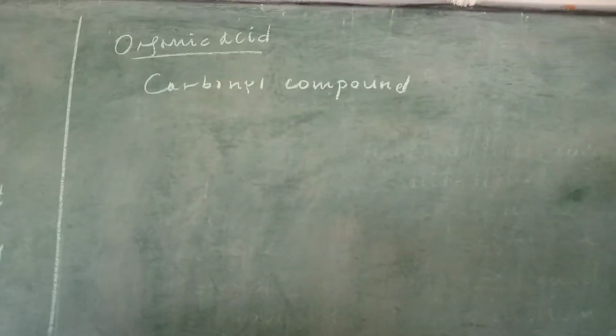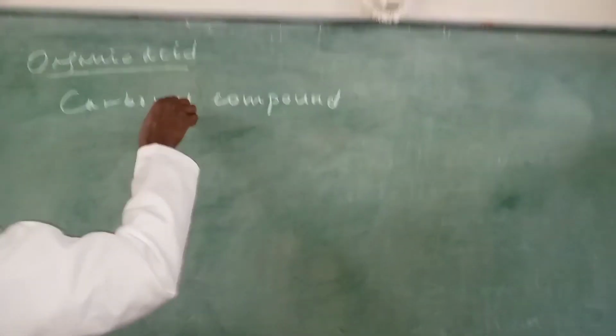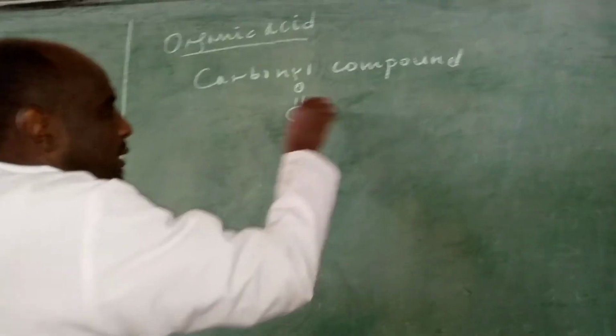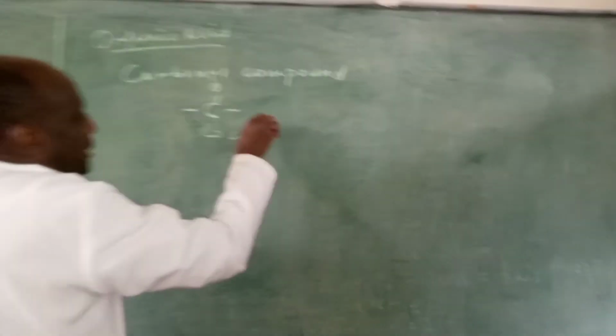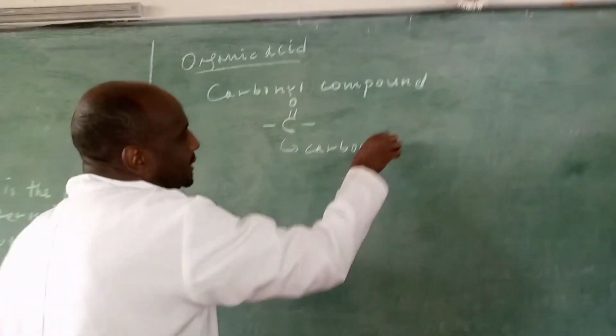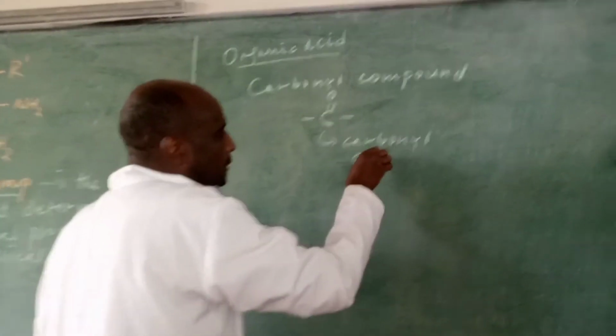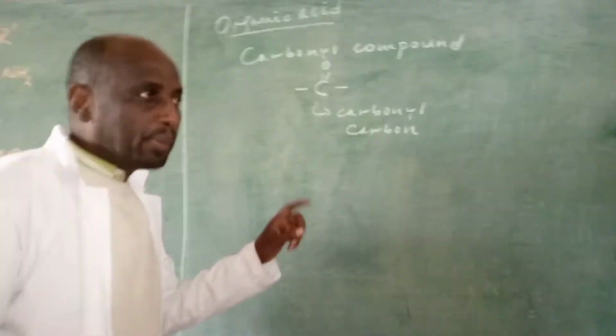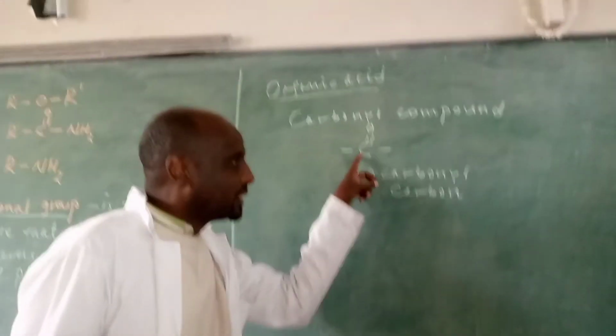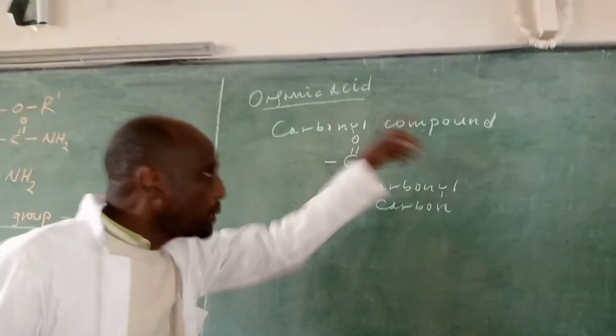Carbonyl compounds contain carbonyl carbon. This is a carbonyl carbon. All organic compounds with carbonyl carbon are known as carbonyl compounds.